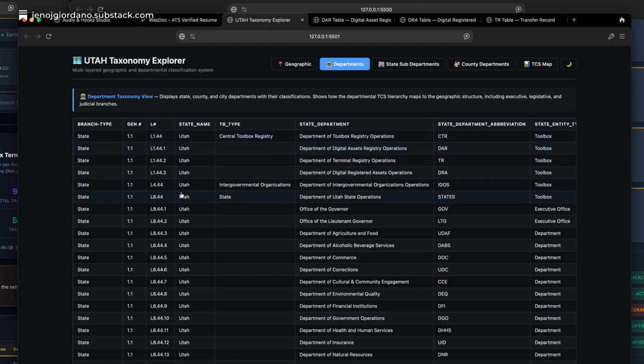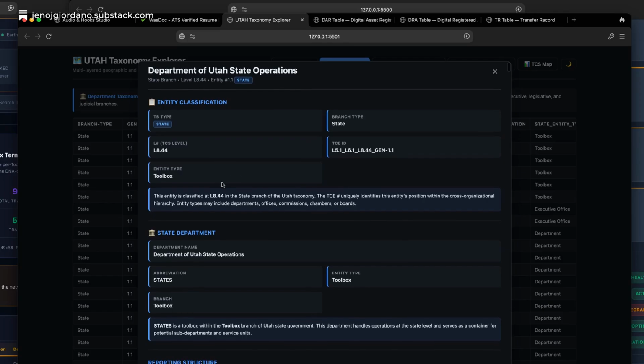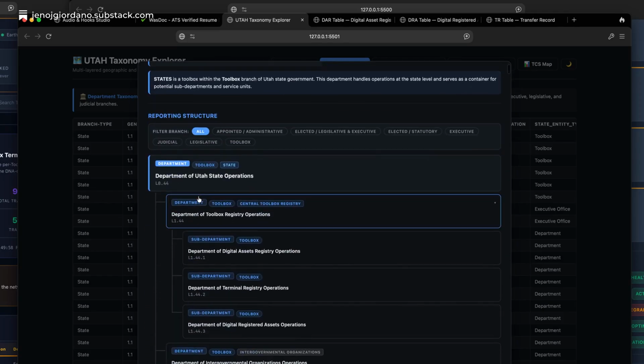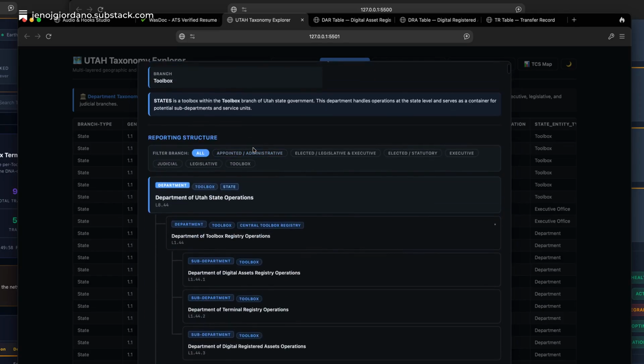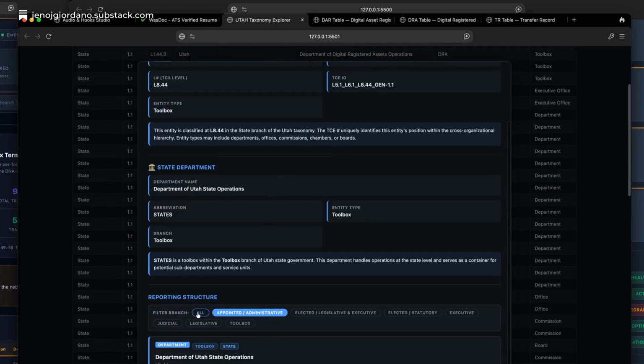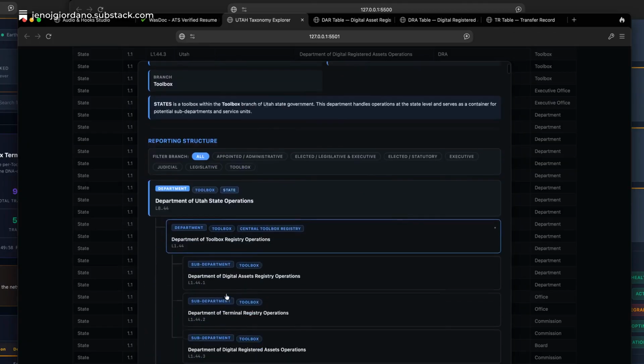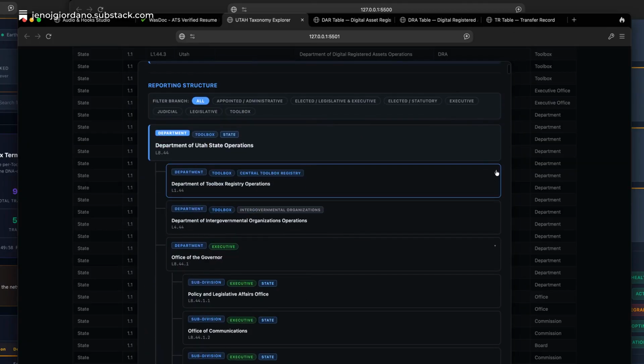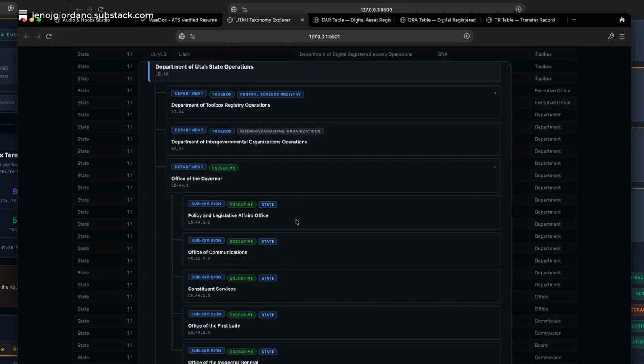And let's say, for an example, the Department of Utah State Operations. And as you can see right here, we have different filters. Scroll down there. Overall. But then they can compress or whatever. But each one of these are digital offices, right?